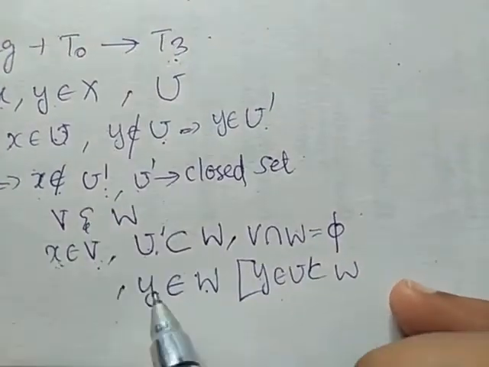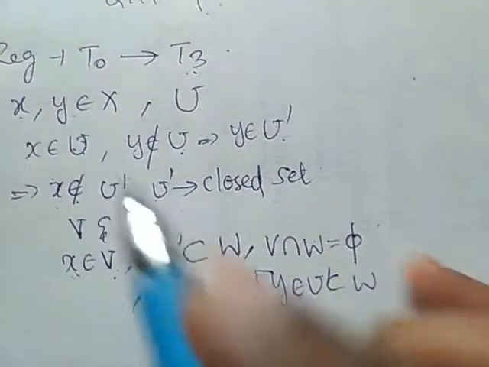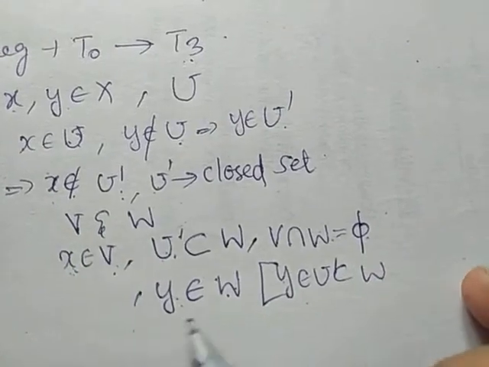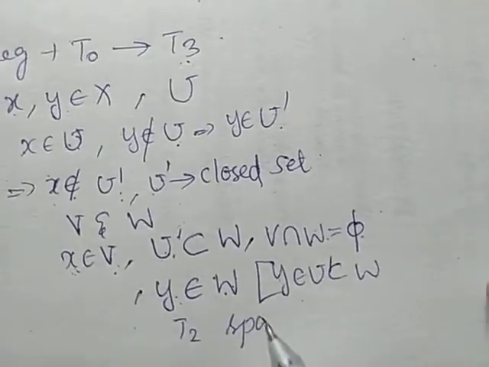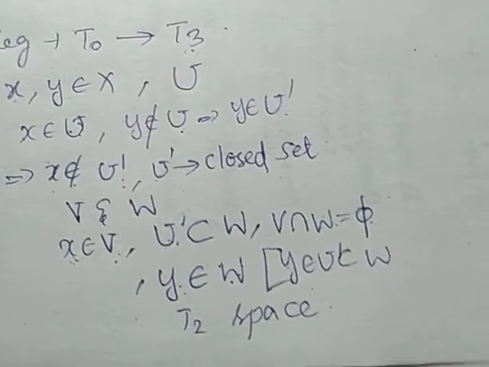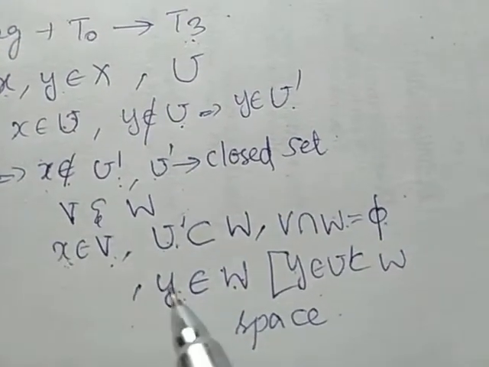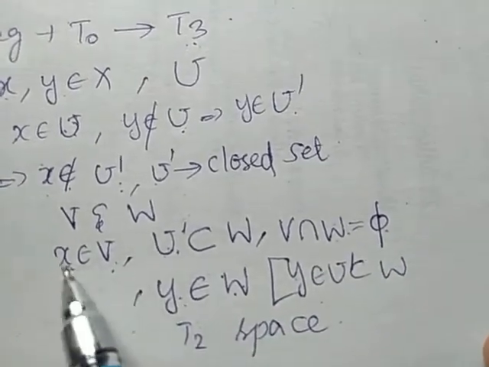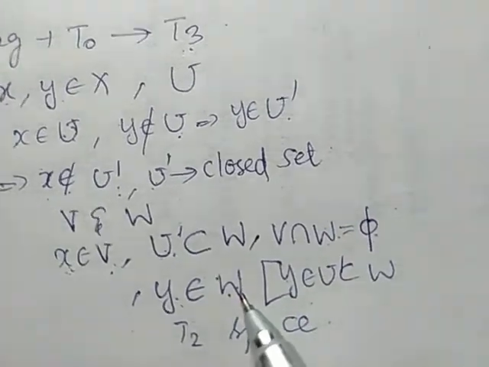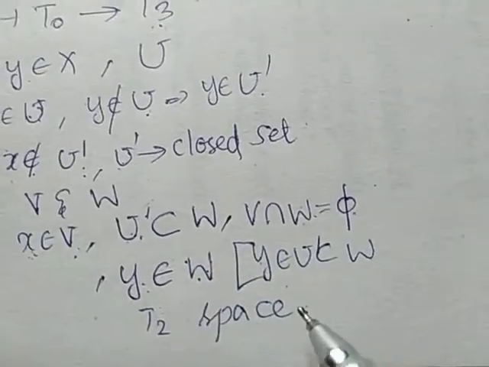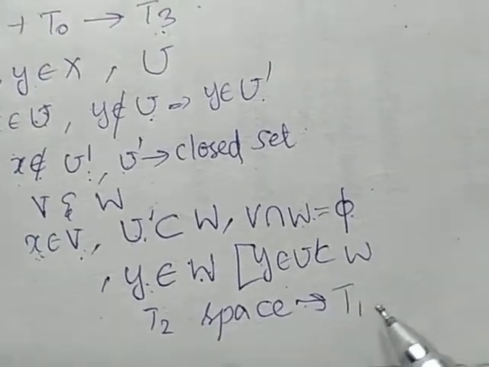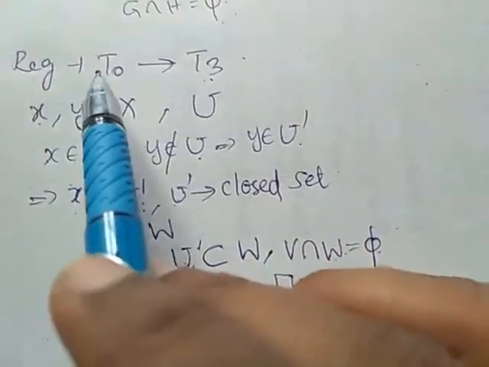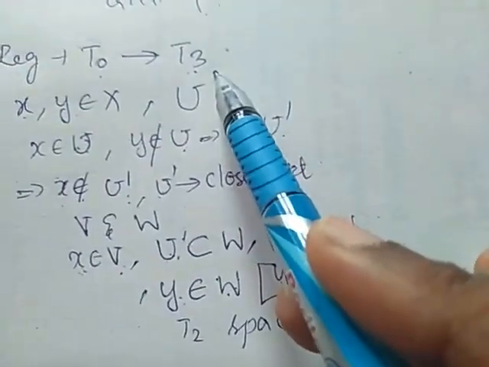X belongs to V, y belongs to W, and x and y are distinct points. V intersection W is the null set. Therefore, this space is a T2 space, right? From the definition of T2: for two distinct points x and y, there should exist distinct open sets V and W such that x belongs to V, y belongs to W. Therefore, this space is a T2 space. We know every T2 space is a T1 space. Therefore, we got this space is T1. Therefore, regular plus T0 space is a T3 space.